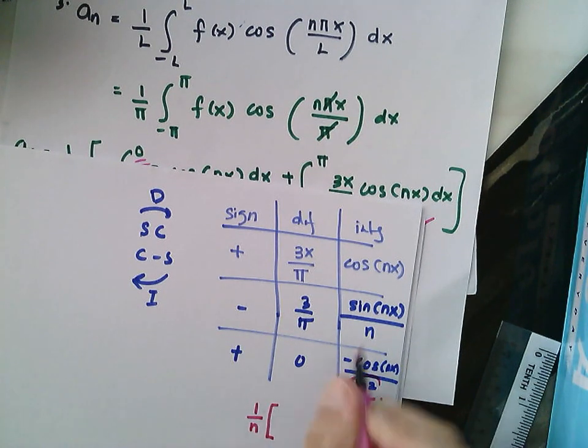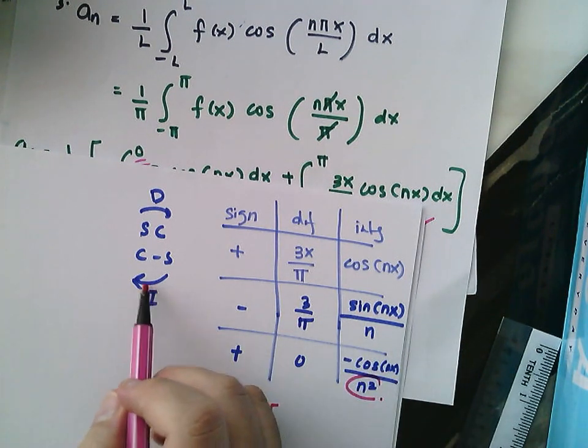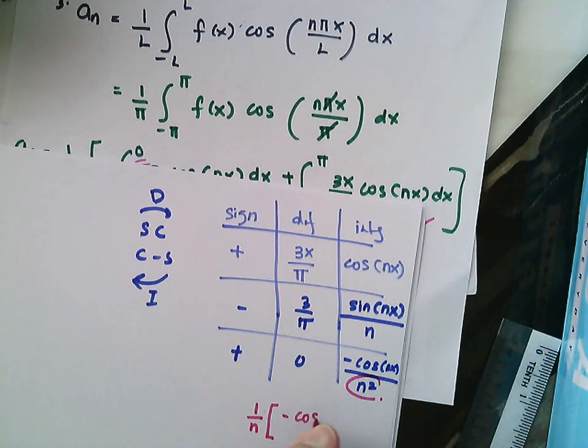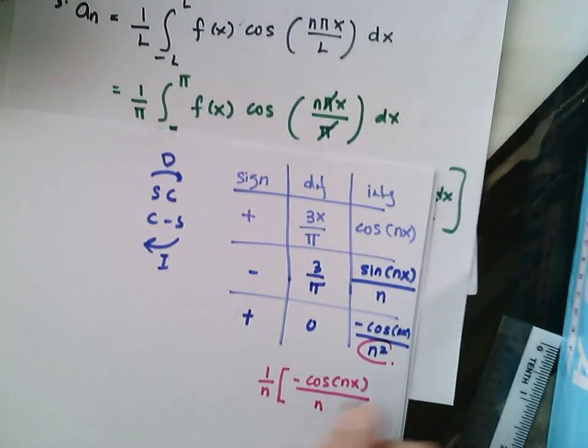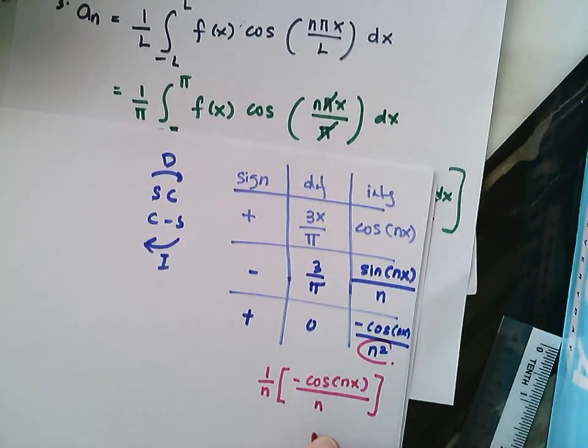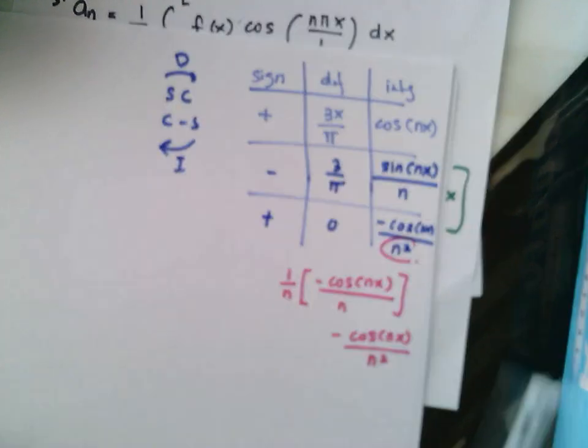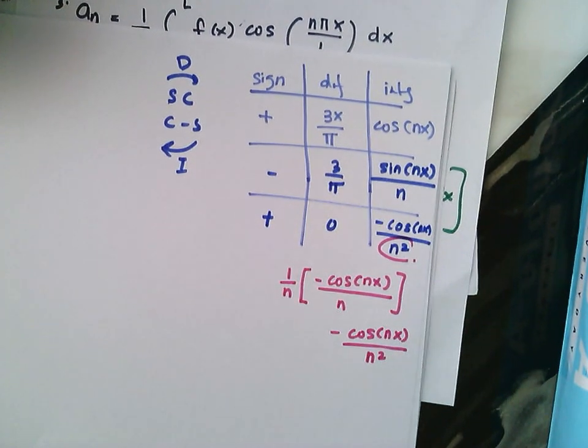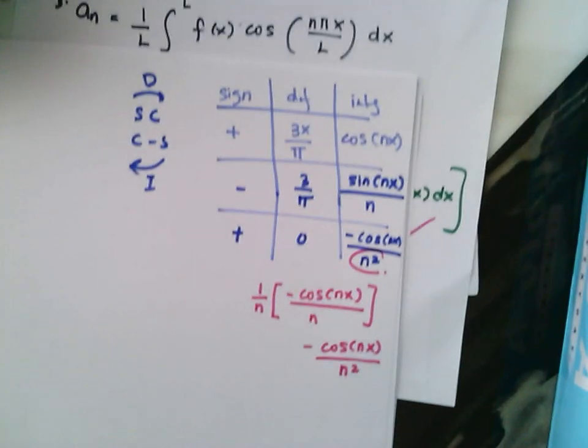Integrate sine will give you negative cos nx over, differentiate the argument here will give you n. So that's why you end up with negative cos nx over n squared. Okay, so these are the results for the tabular method.